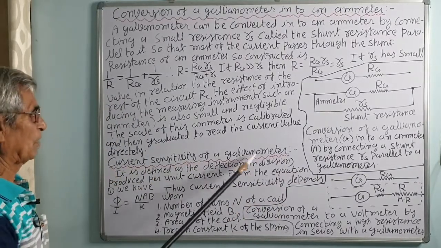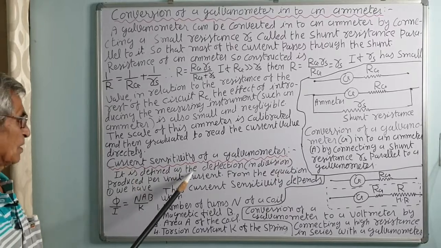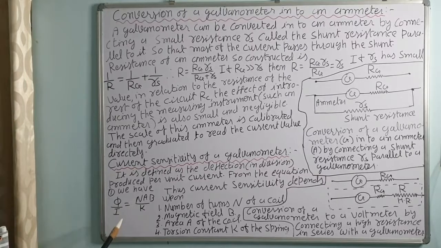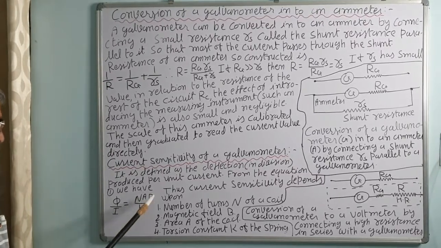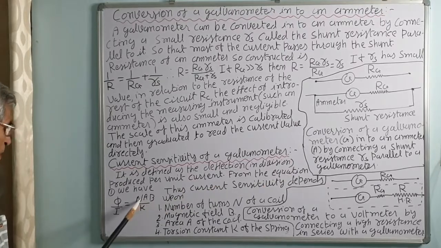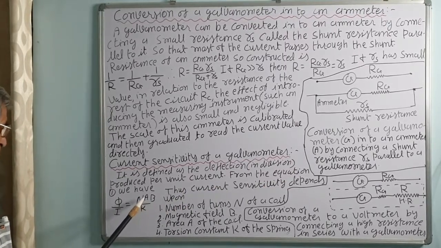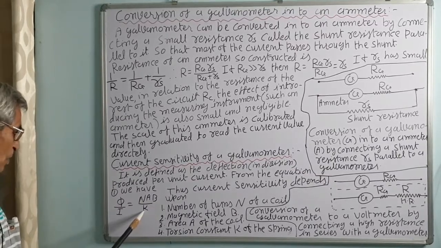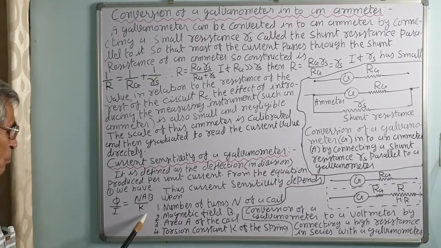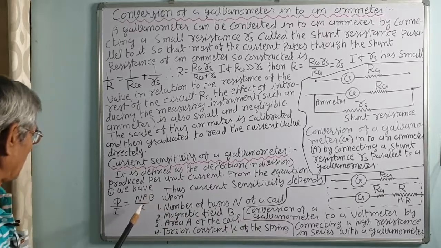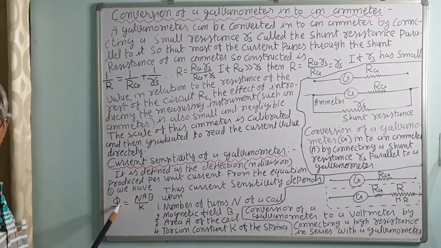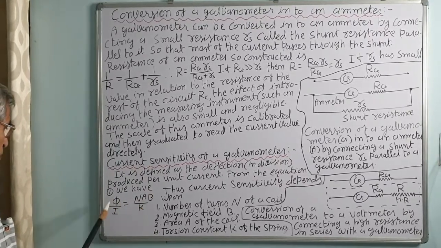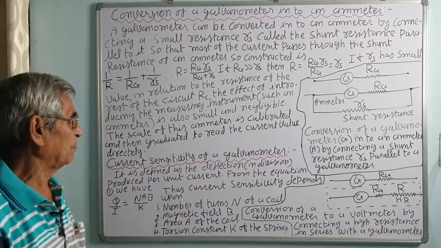The current sensitivity of a galvanometer is defined as the deflection produced per unit current, that is phi by I. If I is 1, then deflection phi is equal to current sensitivity. Thus current sensitivity depends upon the number of turns of the galvanometer coil, the area of the coil, and the magnetic field B, and is inversely proportional to K, the torsion constant of the spring. If the number of turns is more, current sensitivity will be more. If the area of the coil is more, it will be more again, and if B is more, it will be more. If K is less, then current sensitivity will be more.